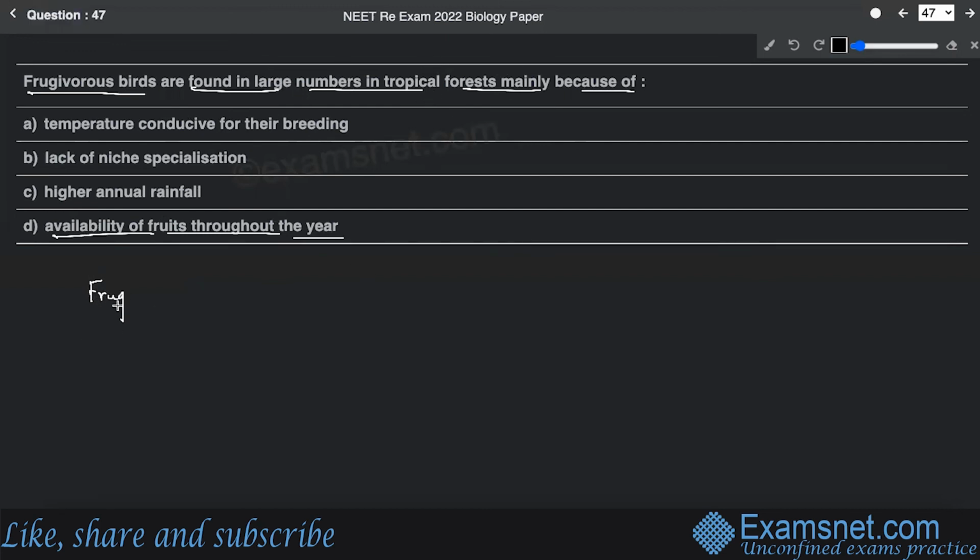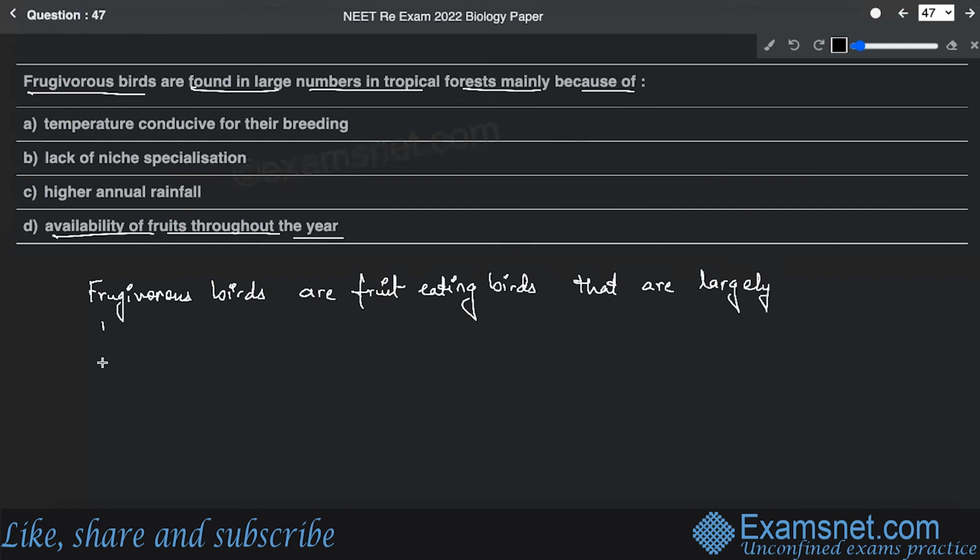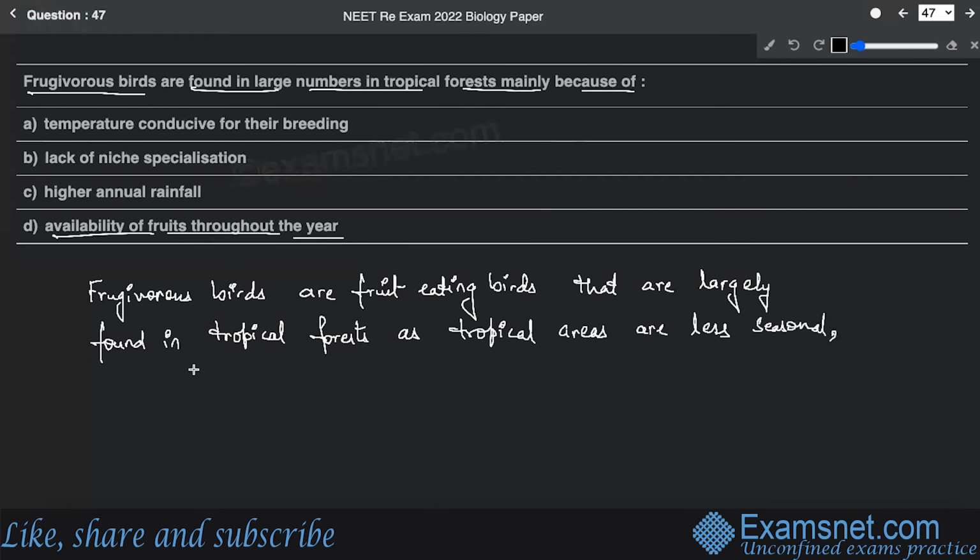All right. So we can say that frugivorous birds are fruit eating birds that are largely found in tropical forest, as tropical areas are less seasonal, more constant, and predictable, unlike temperate ones.